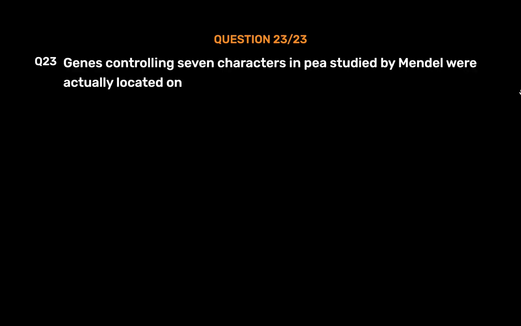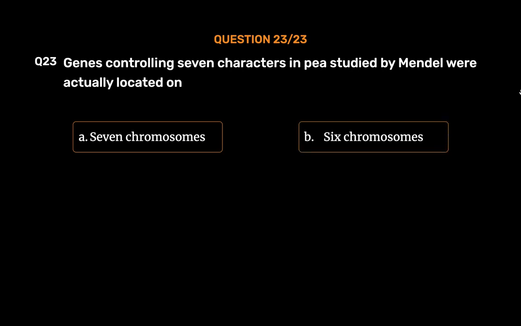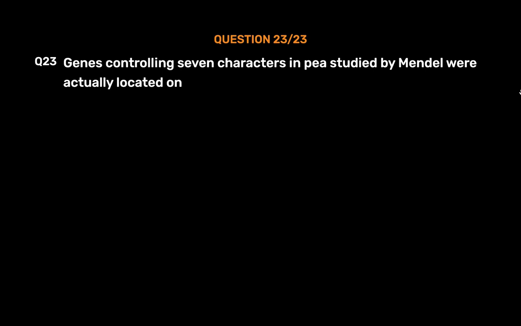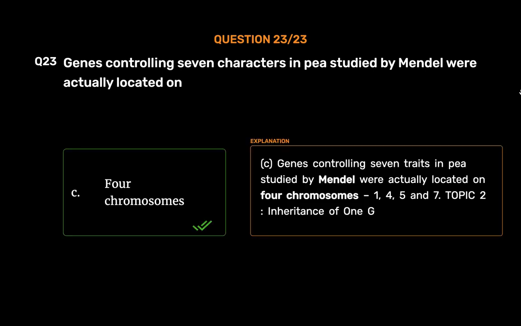Question number 23. Genes controlling 7 characters in pea studied by Mendel were actually located on: option A, 7 chromosomes; option B, 6 chromosomes; option C, 4 chromosomes; option D, 5 chromosomes. The correct answer is option C, 4 chromosomes. Genes controlling 7 traits in pea studied by Mendel were actually located on 4 chromosomes: 1, 4, 5 and 7.